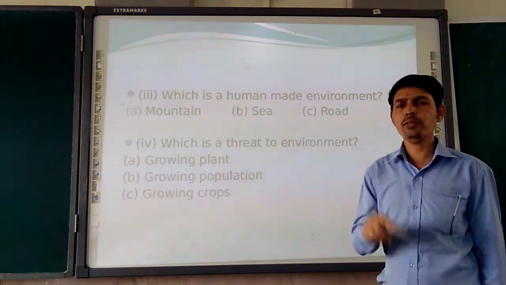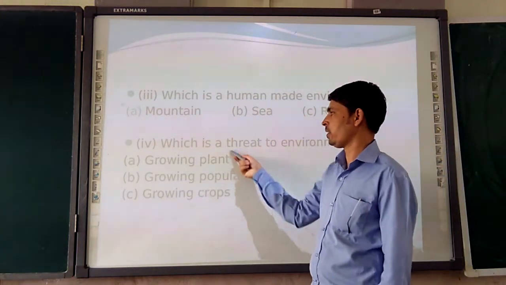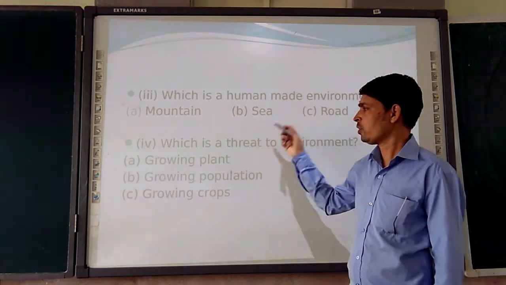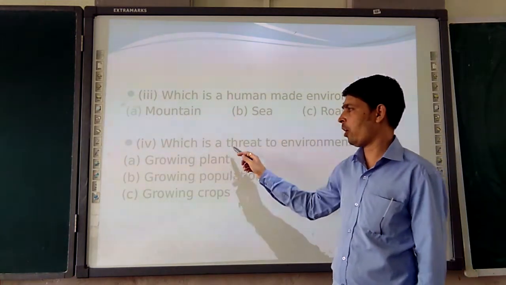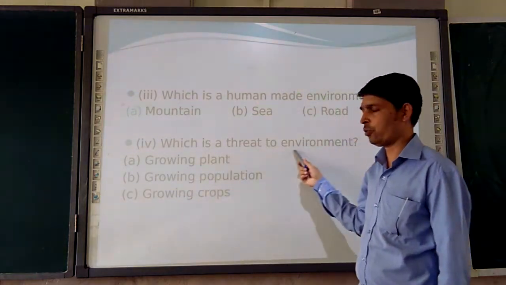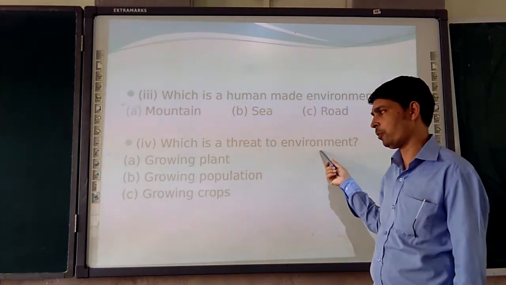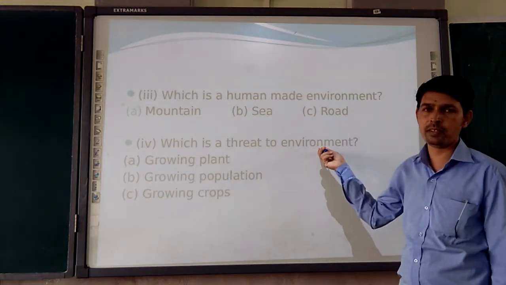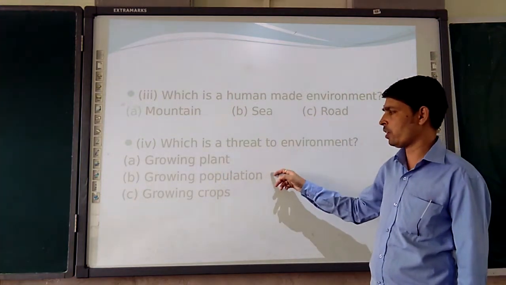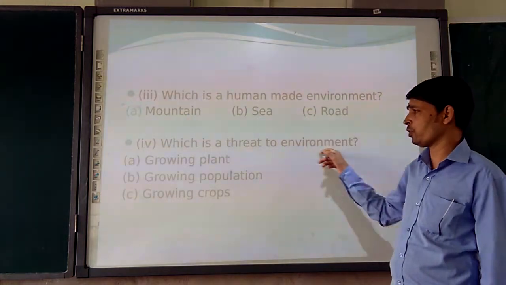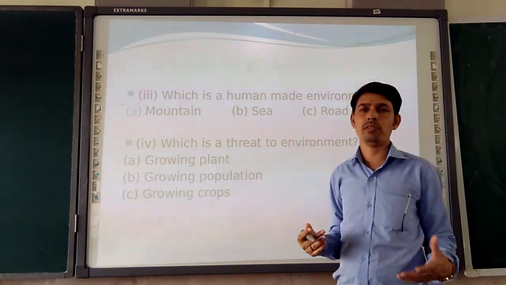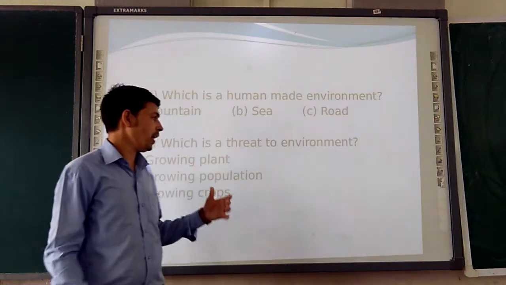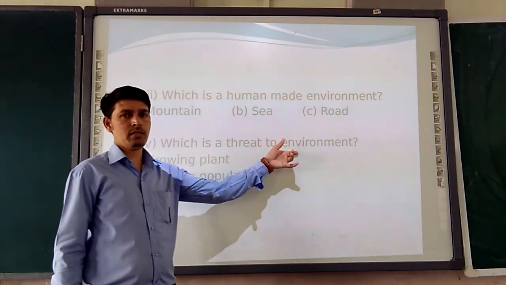So let me clear you the meaning of the word threat. Threat means to be harming, destroying, or exploiting it. Out of all these options, growing plants will support the environment, growing crops also support the environment, but growing population is going to be a threat to the environment, because as the population grows and grows, we are going to use the environment more and more, and if we use it more, what will happen? We are going to exploit it.